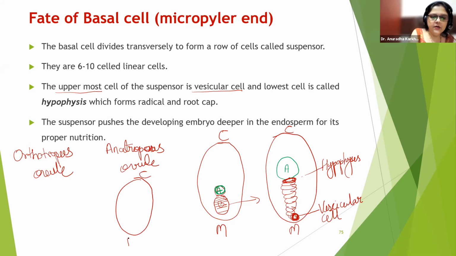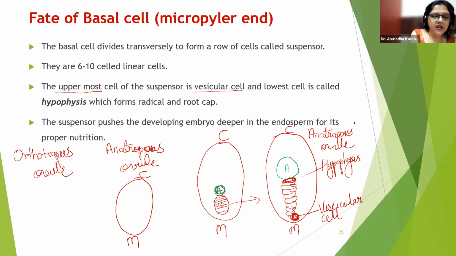Chalaza was here, micropyle was here, correct? So this diagram will fit over here. Whose diagram is this? This is the diagram of anatropous ovule. Yes, but what will happen in orthotropous?